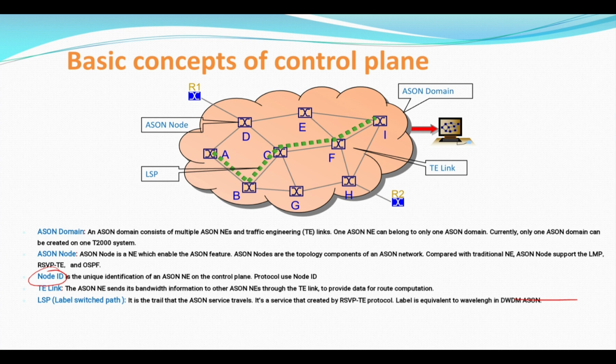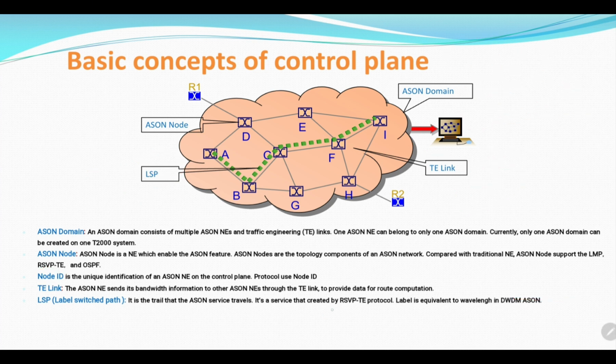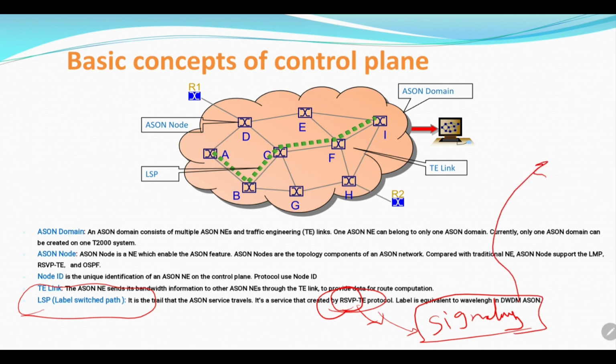To complete the principle, we should know what an LSP is. An LSP may be regarded as a tunnel. This tunnel contains multiple services, or multiple pseudo-wire connections from A to Z, and essentially the label switched path is created using the RSVP protocol, or Resource Reservation Protocol, the signaling protocol used by the control plane to create or reroute the services from one direction to another direction according to the impacted link or impacted network node.